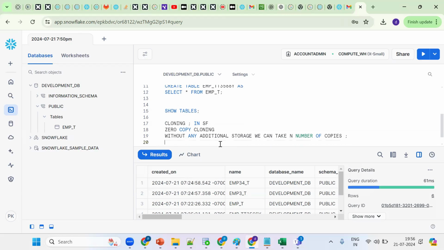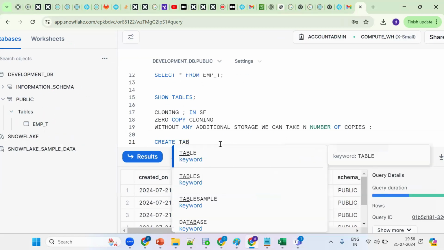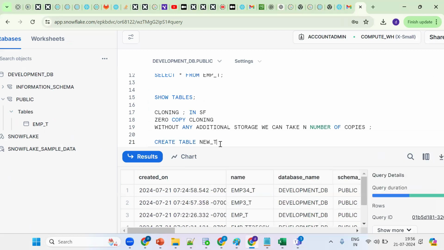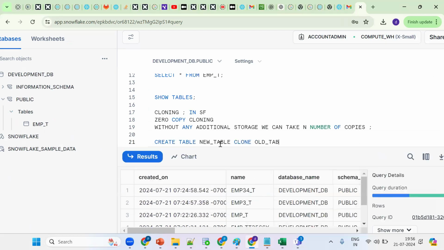Okay, the syntax is simple only. Create table, new table, clone is the keyword, old table. Okay, so this is the functionality: create table new table clone old table.